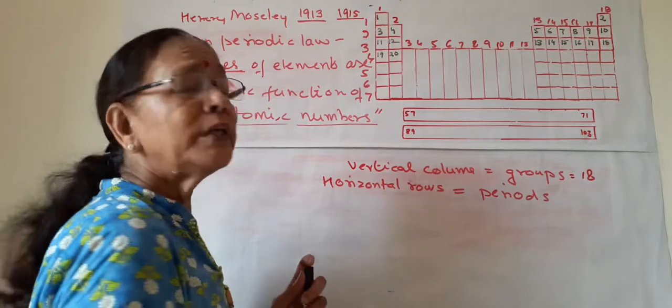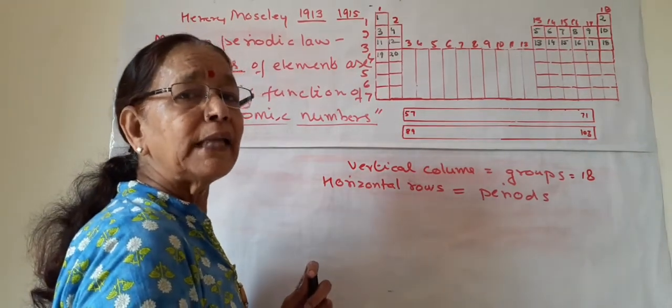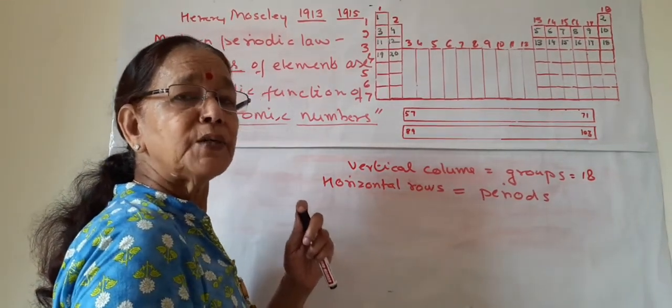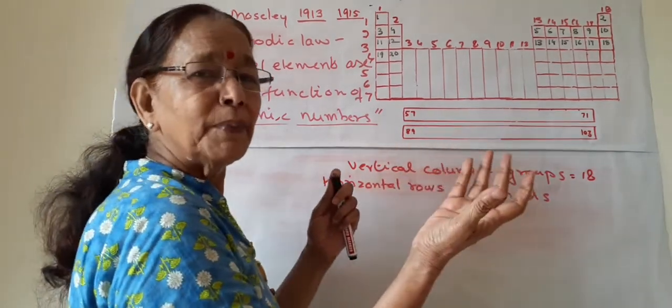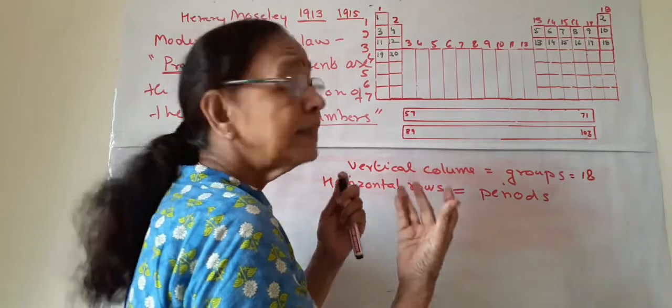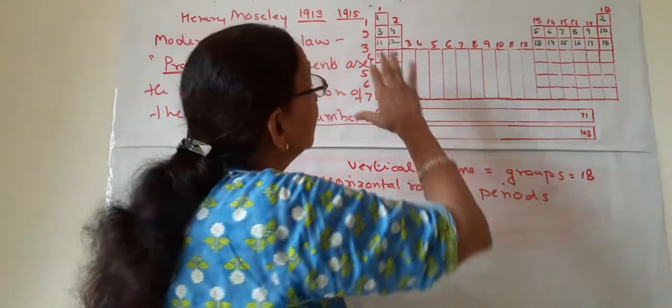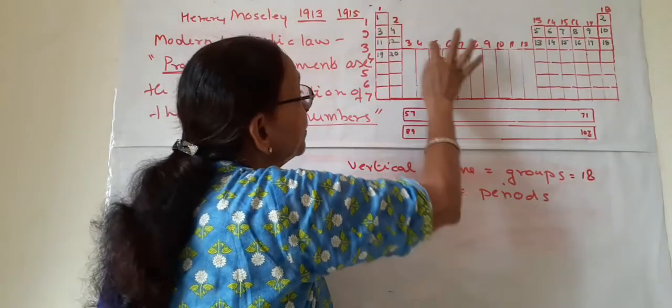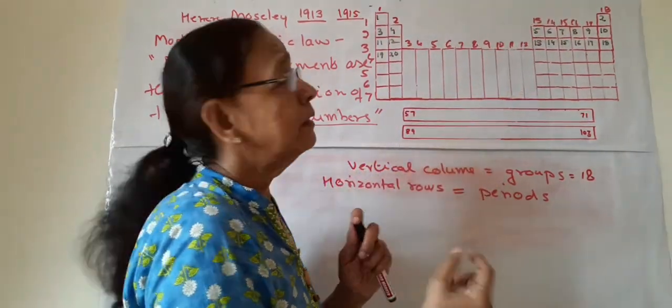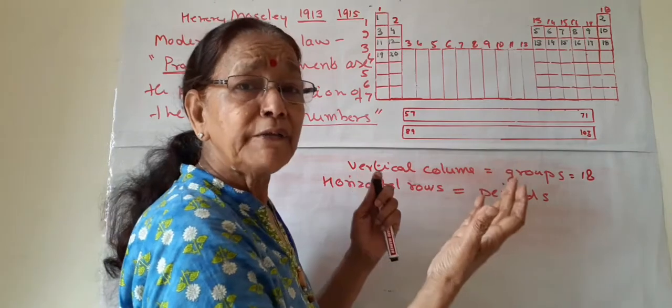What does this 1 to 20 look like? It is like the roll numbers of the students in an attendance register, or just numbers 1 to 20? Yes, these are numbers, but they are the atomic numbers of elements which are present in these boxes. So now the table is very easy.